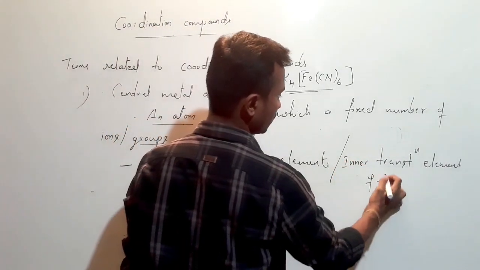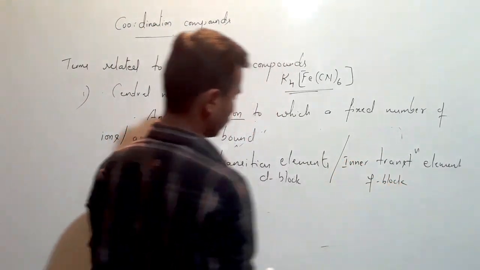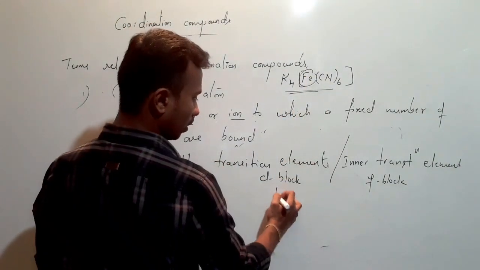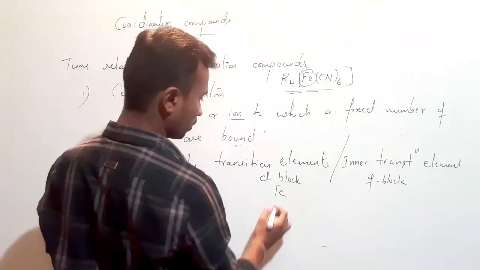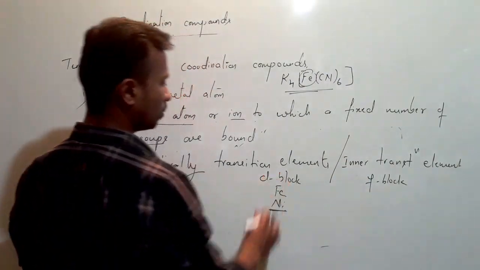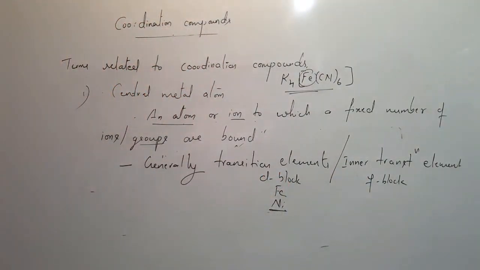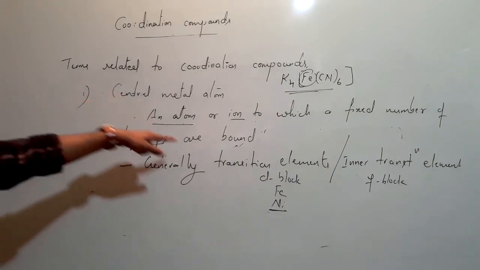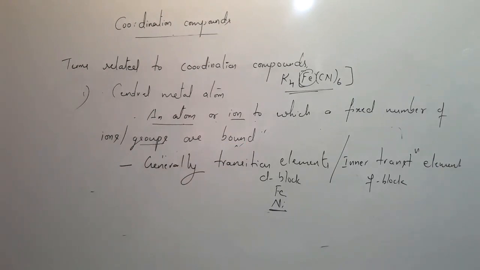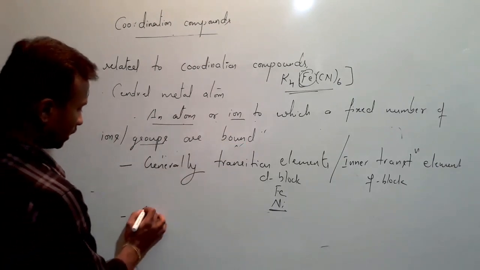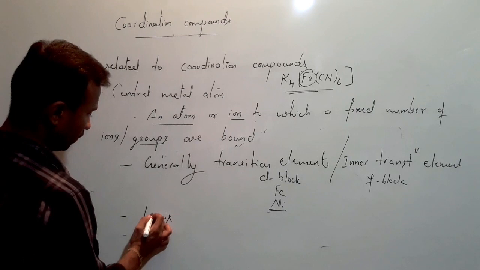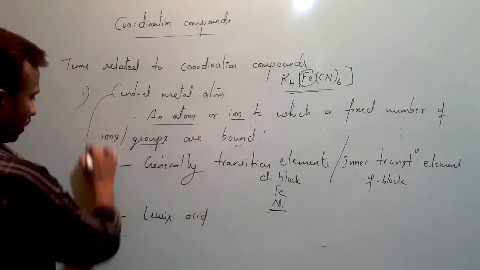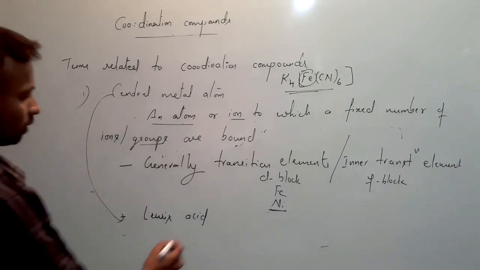Inner transition elements means f block elements. In the previous examples we saw that iron belongs to d block, and nickel also belongs to d block, and there are some other examples where f block elements are there. So central metal atoms are generally d block or f block elements, and they are generally Lewis acids.